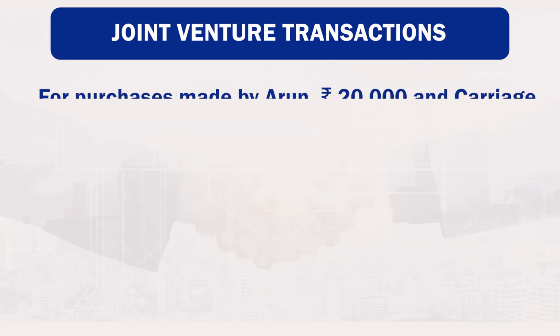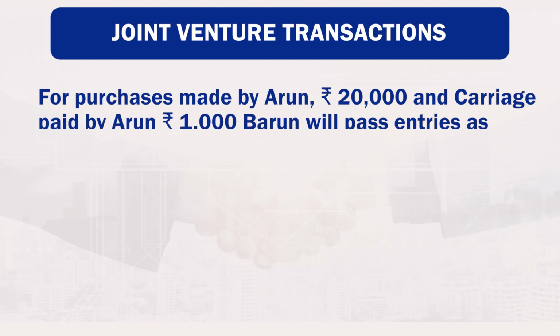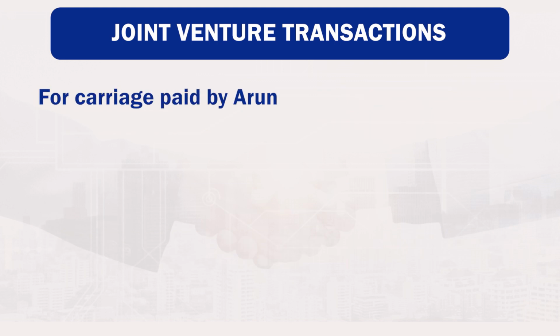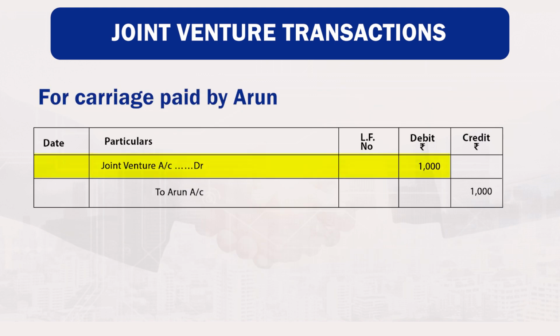For purchases made by Arun rupees 20,000 and carriage paid by Arun rupees 1,000, Barun will pass entries as for purchases made by Arun, joint venture account debited by 20,000 to Arun account credited by 20,000. For carriage paid by Arun, joint venture account debited by 1,000 to Arun account credited by 1,000.